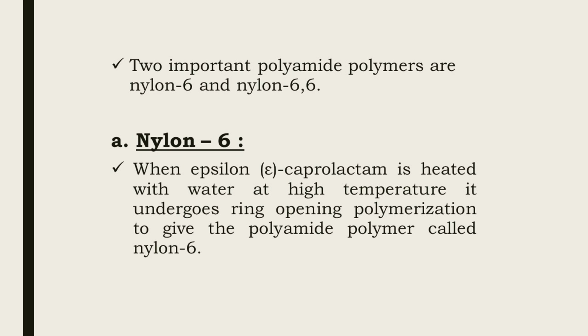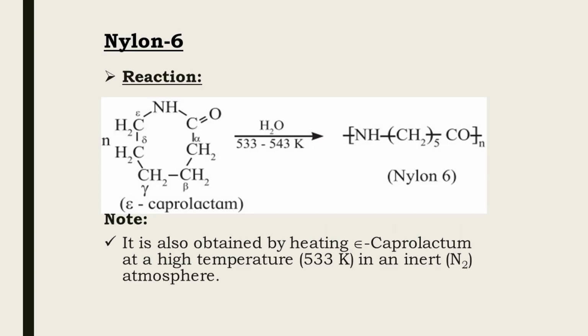Let us study first nylon 6. When epsilon caprolactam is heated with water at high temperature, it undergoes ring opening polymerization to give polyamide polymer called as nylon 6. Reaction is as shown in figure.